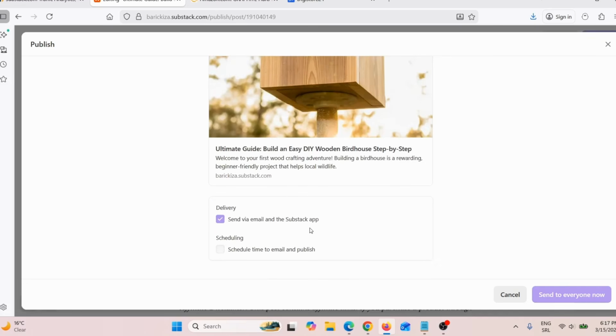And after scheduling, now I don't want to schedule this. Deliver, send via email to Substack app. Now, I usually don't do that. So all you have to do is just click here, send it to everyone now, and that's it. You will publish your article now.